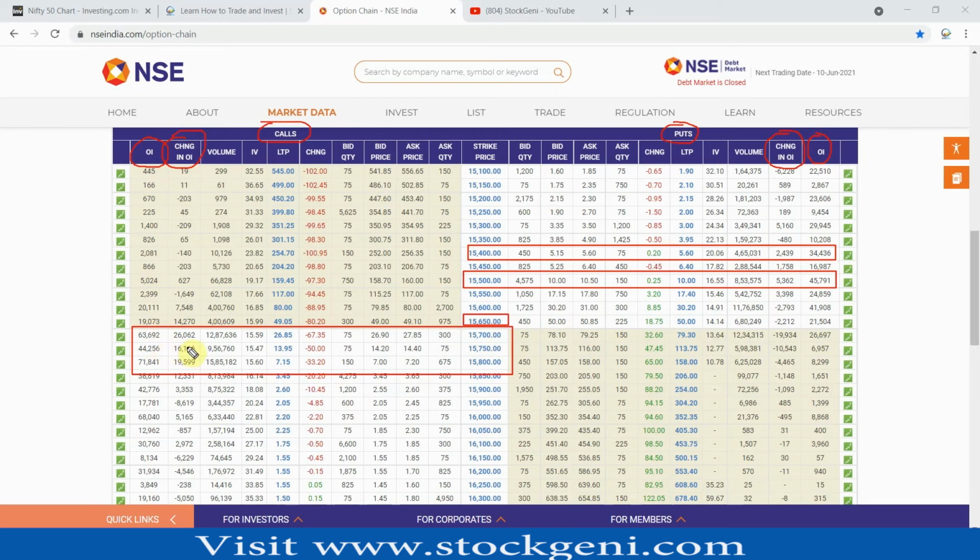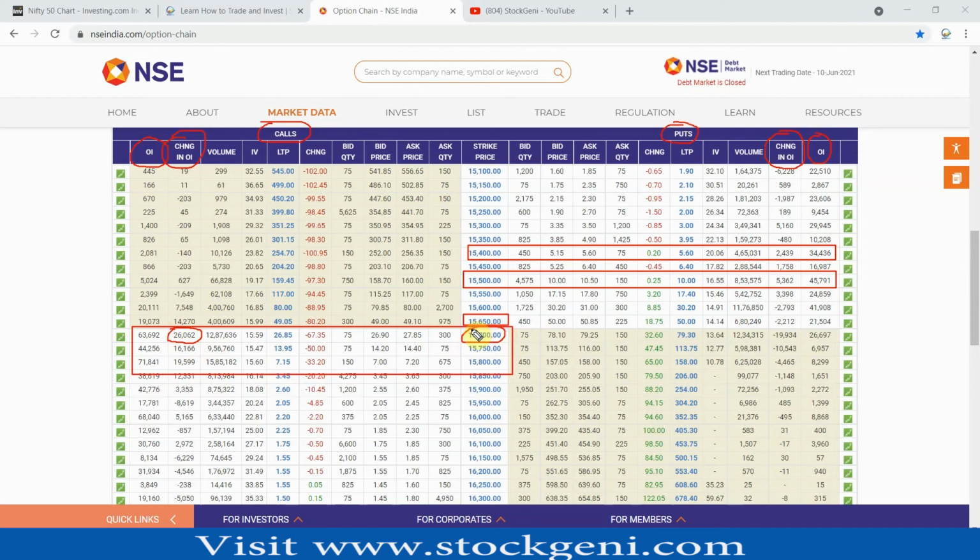And the important thing is 26,000 got added today itself. It is something that you need to look at very importantly, that we have 26,000 added in change in OI at the 15,700 level. So what does that mean?